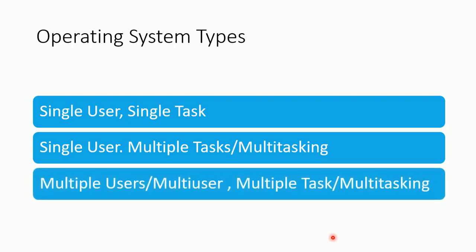The third type is multiple user and multitasking. An operating system capable of supporting and utilizing more than one computer processor or CPU while accommodating multiple users. The best example of this type of operating system would be the centralized systems.